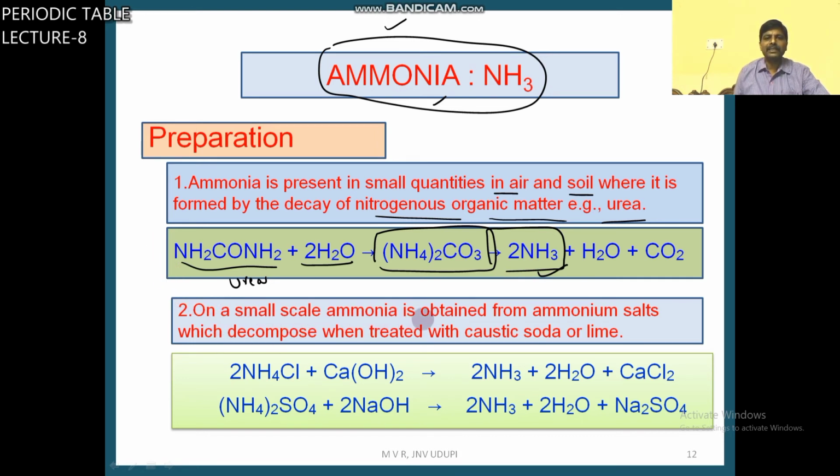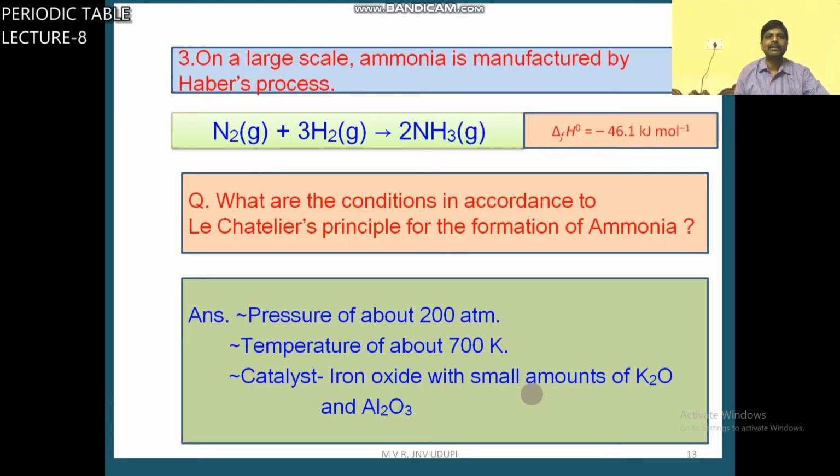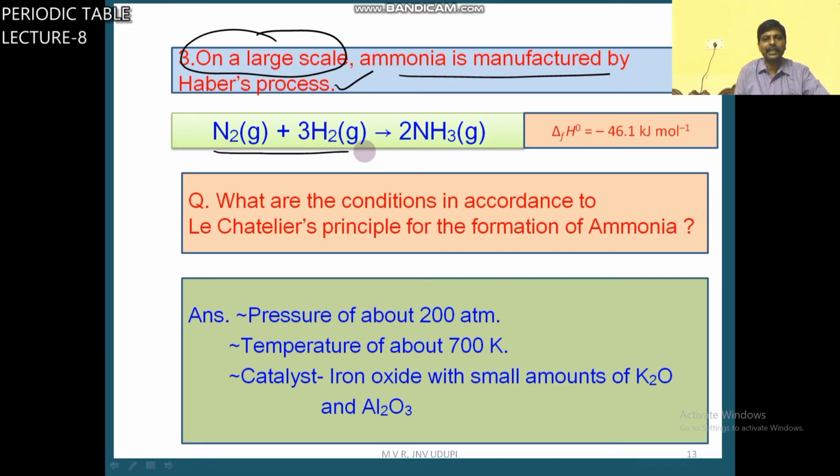On small scale, ammonia is obtained from ammonium salts. You can prepare ammonia gas in the lab. You take any ammonium salt and treat it with calcium hydroxide or sodium hydroxide, and you will get ammonia gas. On large scale, industrially, ammonia is manufactured by Haber's process, already discussed.